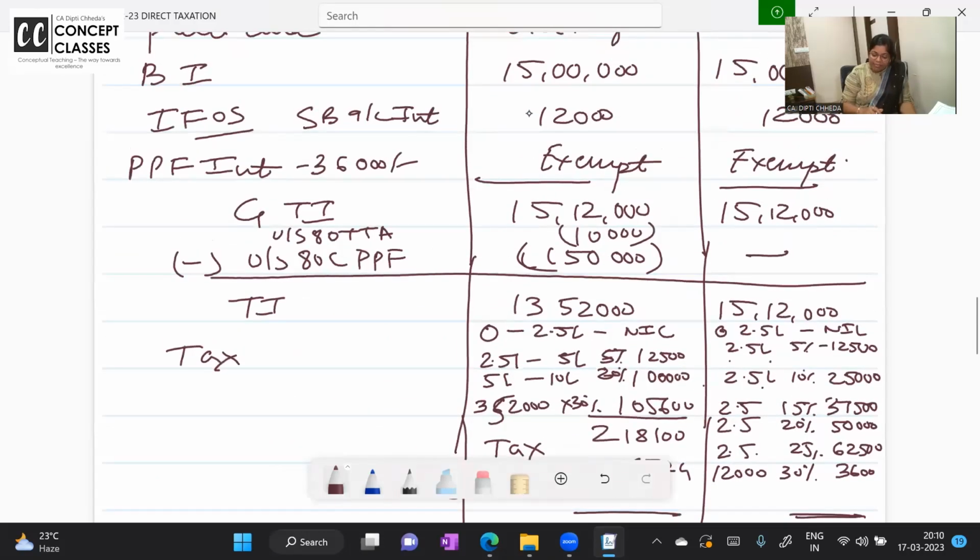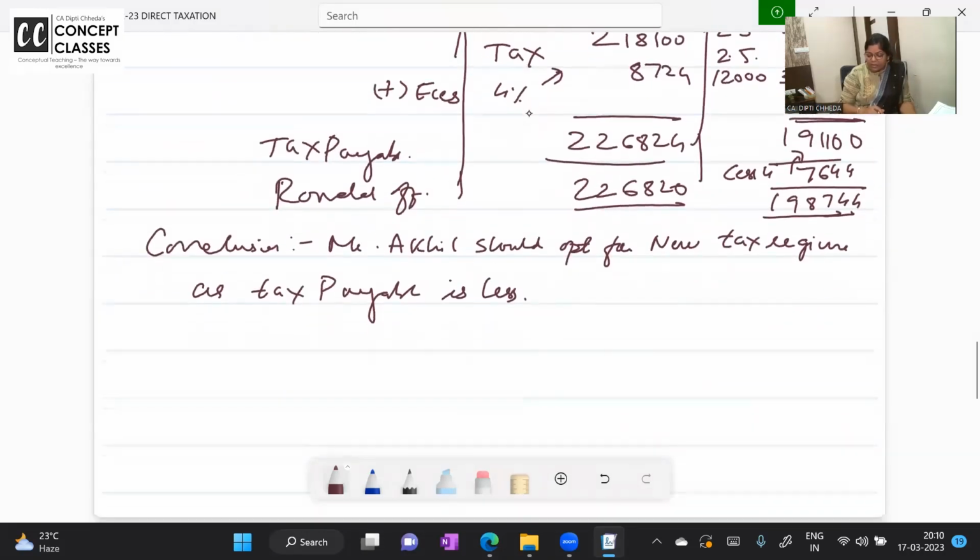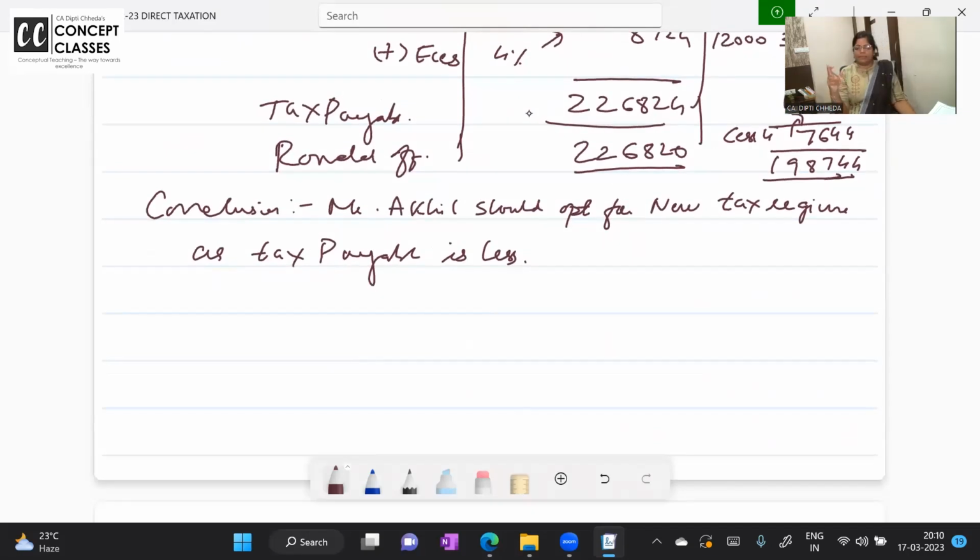This is in the very first year, dear students, but he is having business income. So if he is opting for new tax regime next year, even if in new tax regime the tax is more, he will continue. And if he opts out, he cannot opt in because he's having business income. Is this clear to all of you?